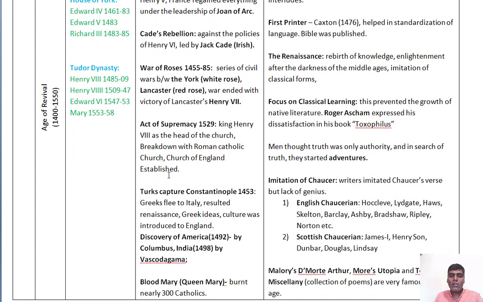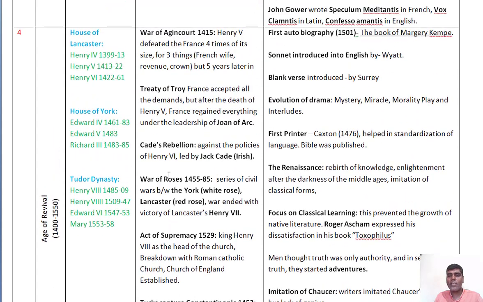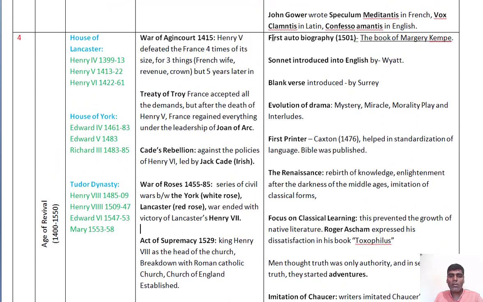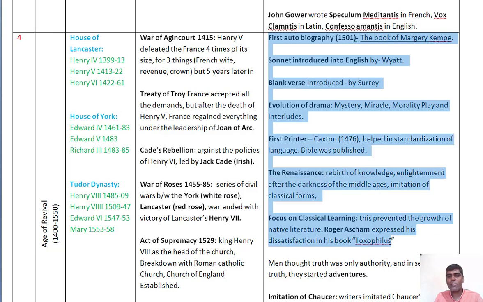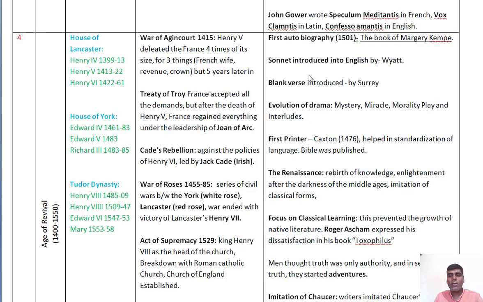Another important question of this age is the literary events in this particular age. So here, the sonnet, a 14-line poem, was introduced into English by Sir Thomas Wyatt, and blank verse was introduced by Surrey.